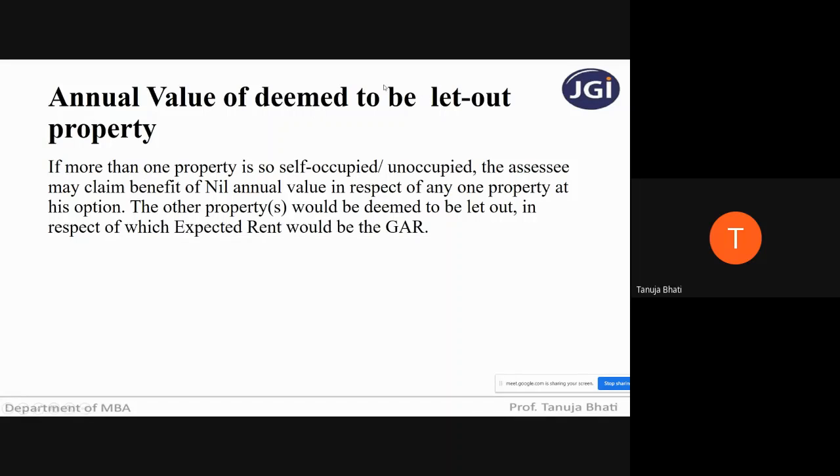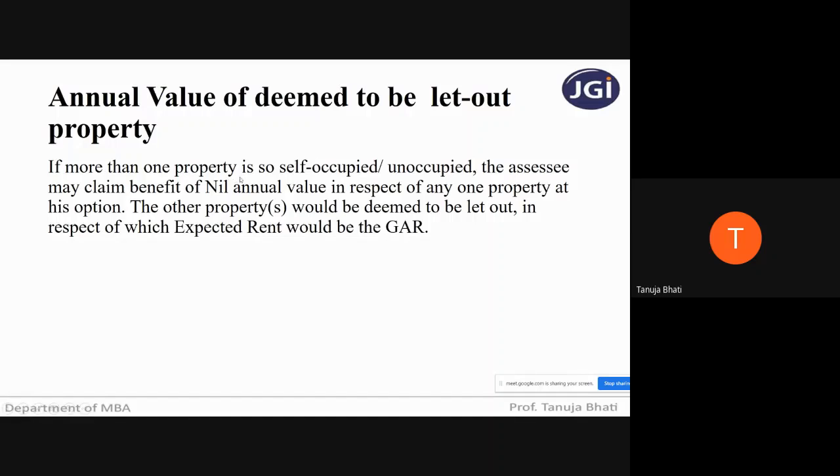So what do you mean by deemed to be let out? Deemed to be let out means actually it is not let out, but you will assume it to be let out. So what are those situations? If more than one property is self-occupied or unoccupied. If you're having more than one self-occupied property, only one among that, the annual value will be nil.